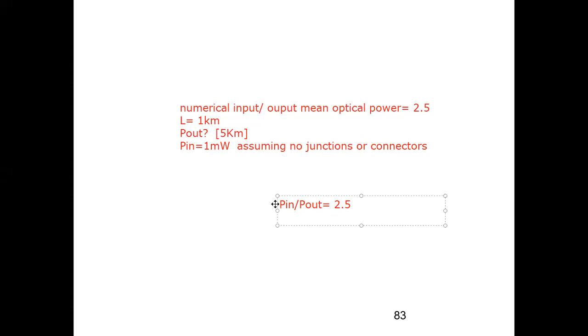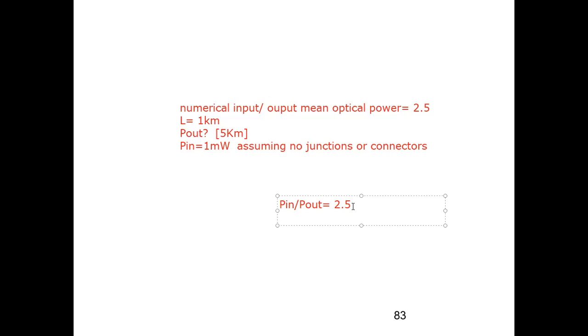Ma'am, that 2.5 is per kilometer, right? No, it is a ratio, P in upon P out. So 2.5 has no unit. But ma'am, it is per kilometer. Yes, here we are calculating everything per kilometer, but if I am taking the ratio of two powers, it will not have any unit. So P in upon P out. That is why the numerical input output mean power is just a number.